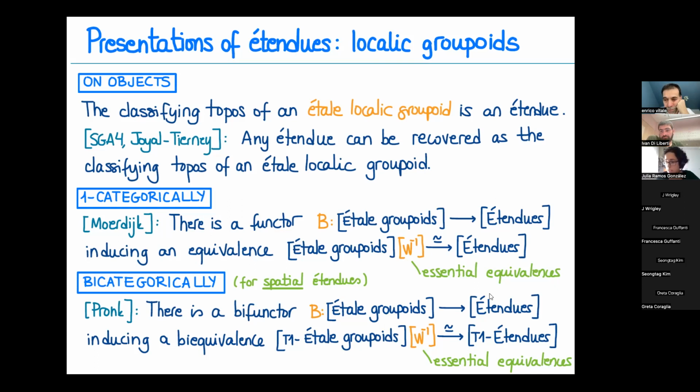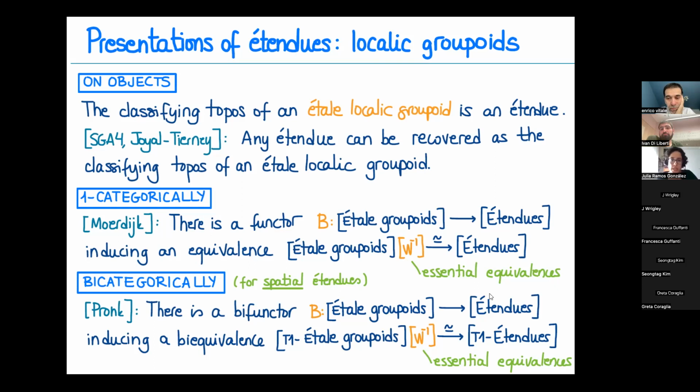And in here, we are inverting the same morphisms. And this is using the theory of bicategories of fractions that Pronk, in this very same paper in which she proved this result, introduced, generalizing that of Gabriel-Zisman for one category. So in here, the picture is very complete. We recover étendues, well, T1 étendues, but we recover them in a two-categorical way using localic groupoids.